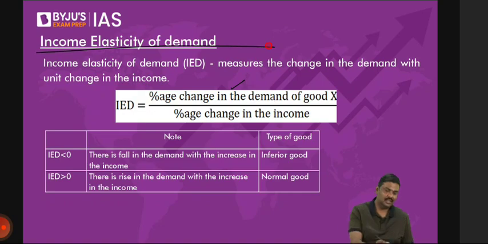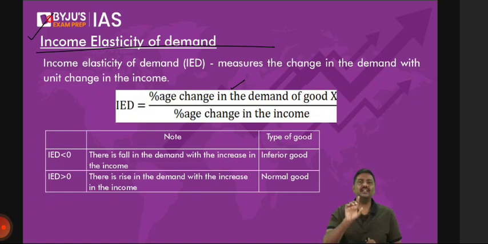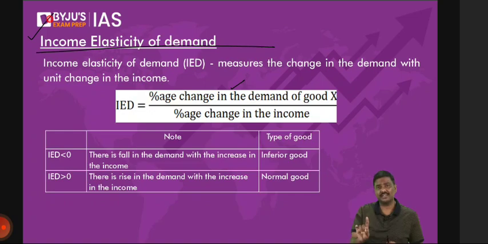Second one is income elasticity of demand, IED. What is income elasticity of demand? Simple. Same formula. Only thing is now you're measuring with the change in the income. What is the change in the demand? Focus on this. Focus on what I'm discussing. With the change in the income, what is the change in the demand?